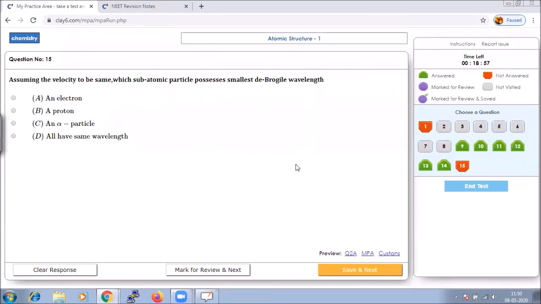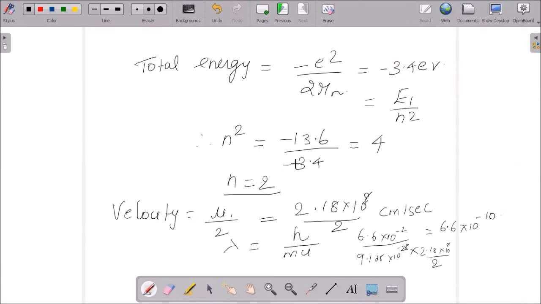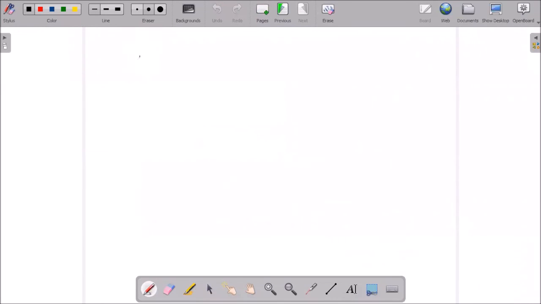The last question is, assuming the velocity to be the same, which subatomic particle will possess the smallest de Broglie wavelength? Ratio of the mass of proton and alpha particle, we already calculated for a question, and that was equal to 1:4.